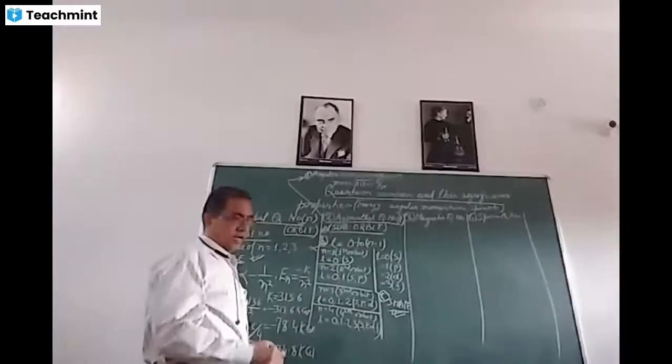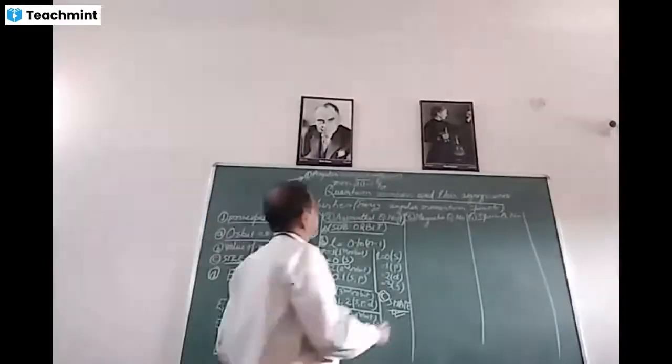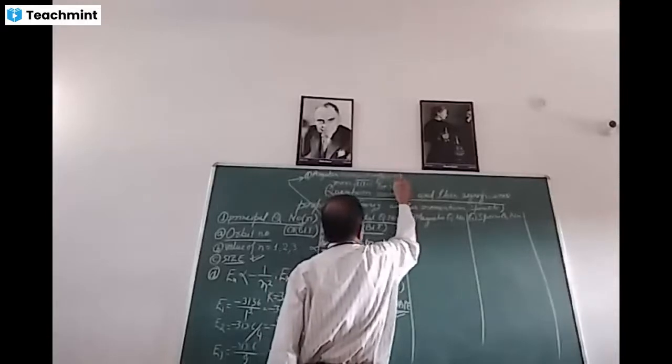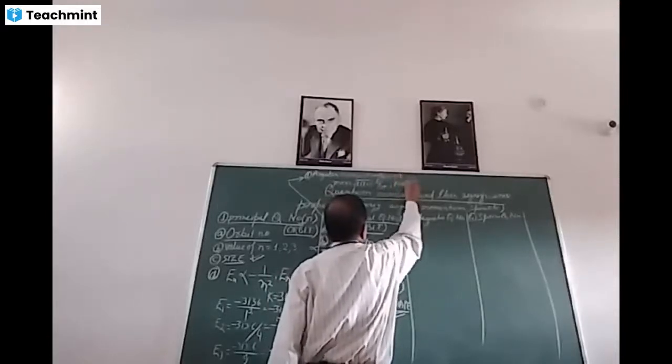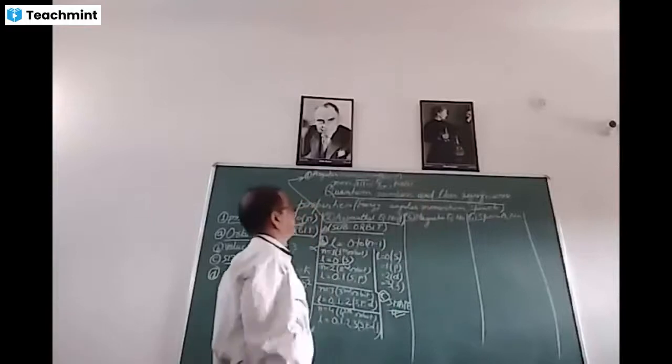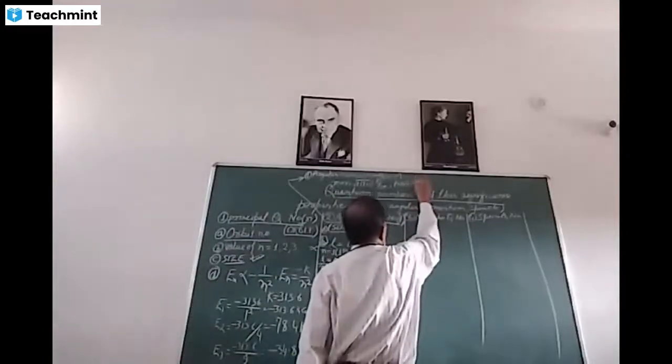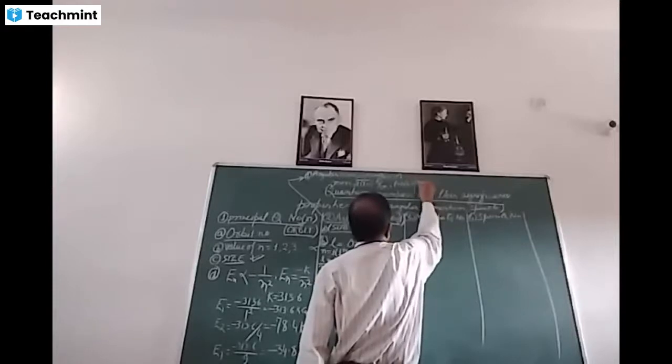So what do we see here? We see here that for L is equal to 0, that is for S suborbit, the value of mvr will be equal to how much?